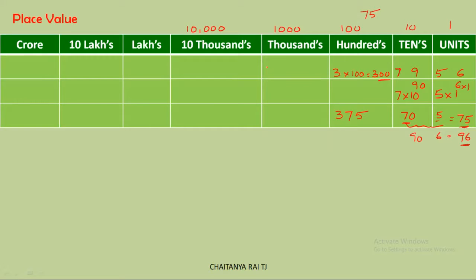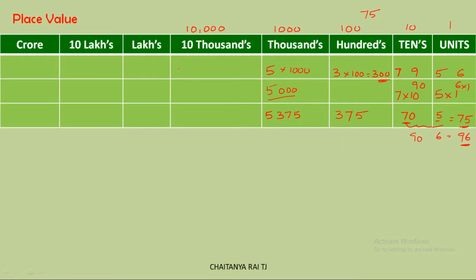If we take 5 in thousands place, this becomes 5000. 5000 plus 300 plus 75, the total number is 5375. Like that we can take as many numbers as we like.